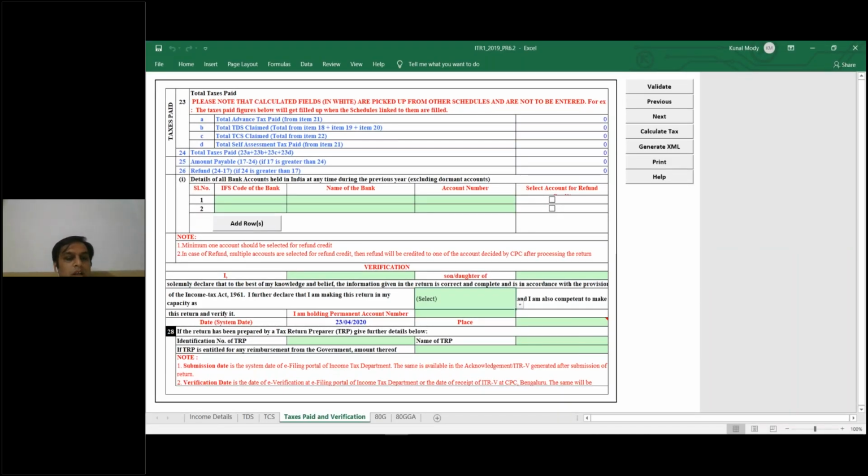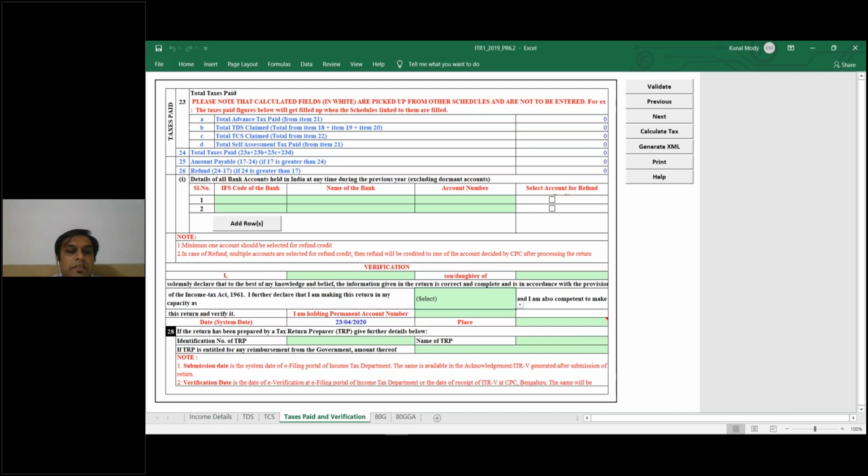This is the third, your taxes paid and verification. Here you have to put the IFSC code of the bank. As you put the IFSC code, the name of the bank is automatically selected by the system, and you have to provide the account number. You have to select in which account you want to receive your income tax refund.